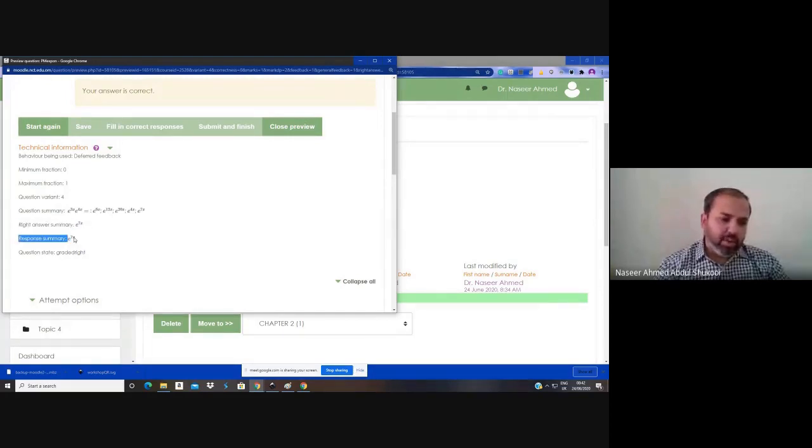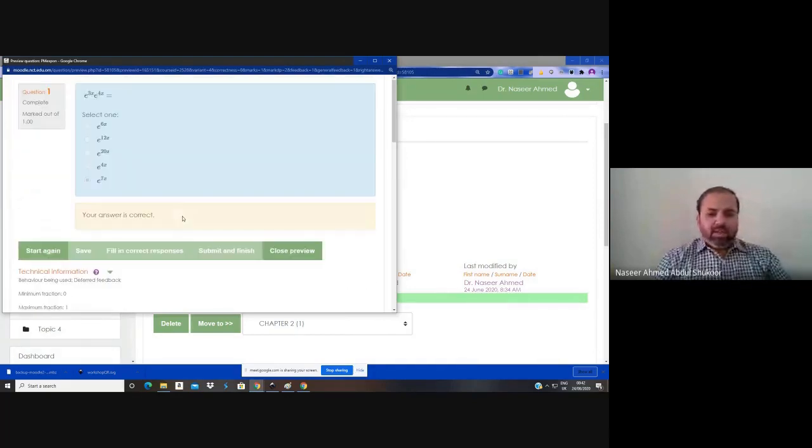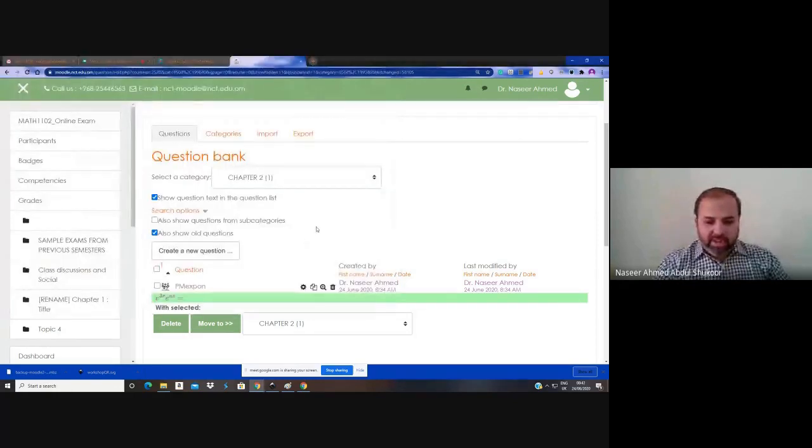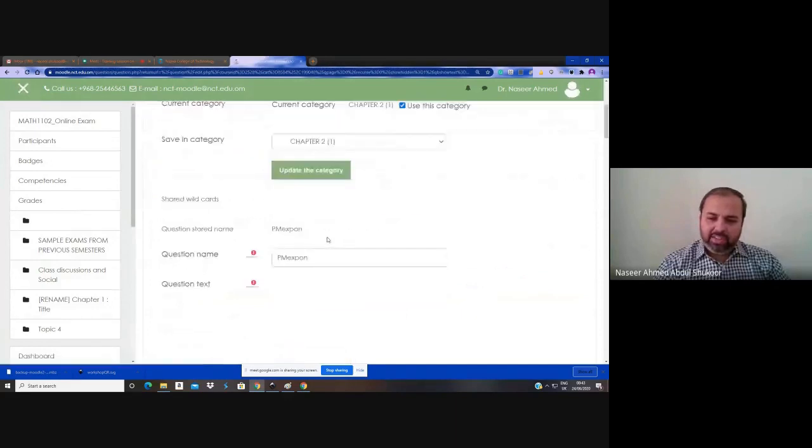The right answer is e power 7x. Our response is also e power 7x. It's mapping these two and giving you the feedback graded right. So this is the process of creating a question with a single variable. The rest, I think as mathematicians we know this. For multivariable, again the same process.